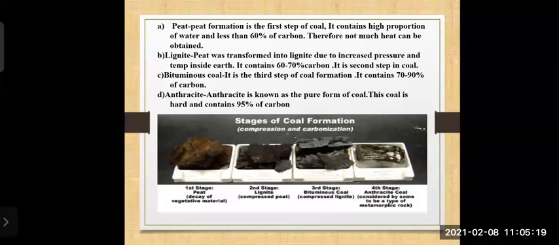And the fourth one, the final stage of coal formation, is anthracite. Anthracite is known as the pure form of coal. This coal is hard and contains 95% of carbon. Since it contains 95% of carbon and is hard, we get a very good amount of heat from it. So these were the stages of coal formation.